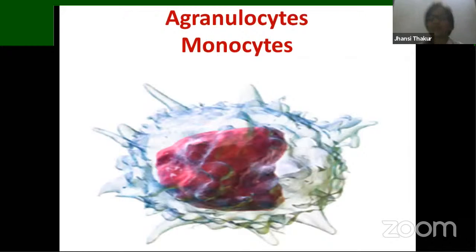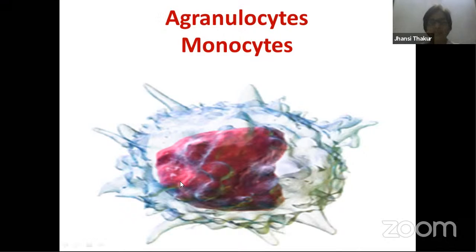Now let's talk about agranulocytes. As we can understand, A means absence of granules. These are of two types, monocytes and lymphocytes. Monocytes are large cells. The nucleus is very big and reniform, meaning kidney shaped, and the cytoplasm is spread towards the periphery. Monocytes play a major role in clearing cell debris.